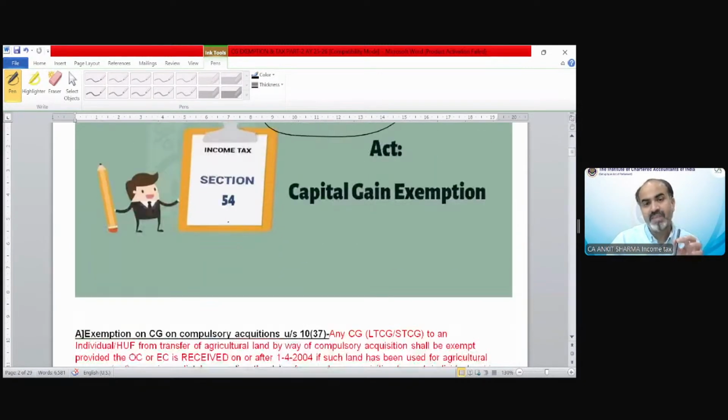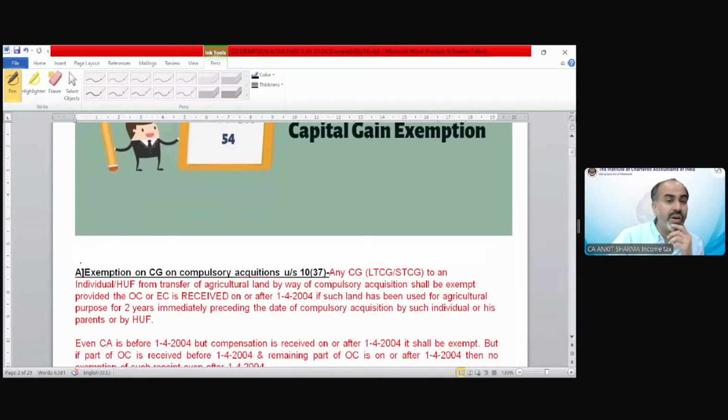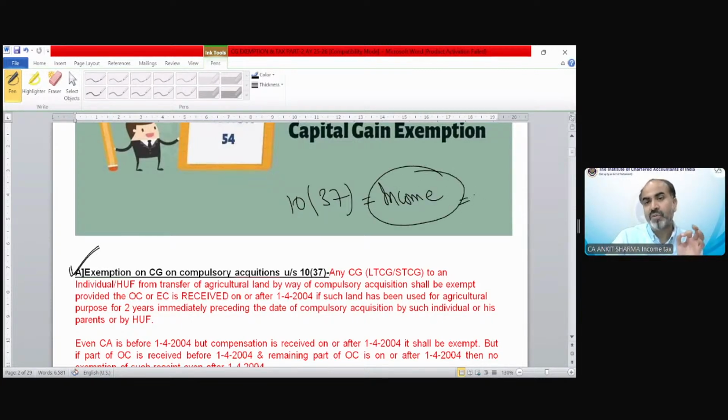There is only one exemption which is technically income based. This is the exemption under section 10(37). It is an exemption in the nature of exemption, because certain income arising from a capital gain is exempted if the conditions of section 10(37) are fulfilled. First we will discuss section 10(37), then we will move on to the other sections under section 54.